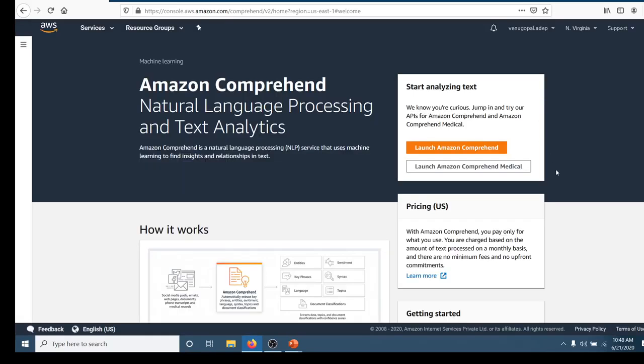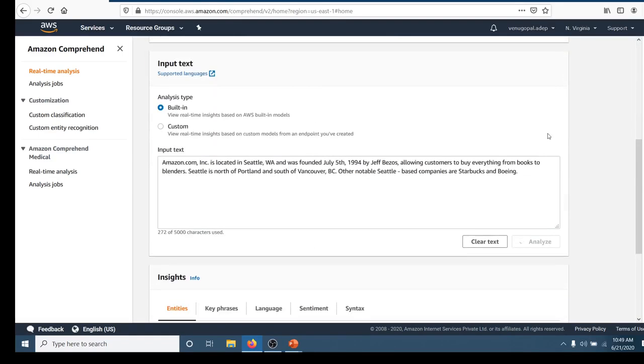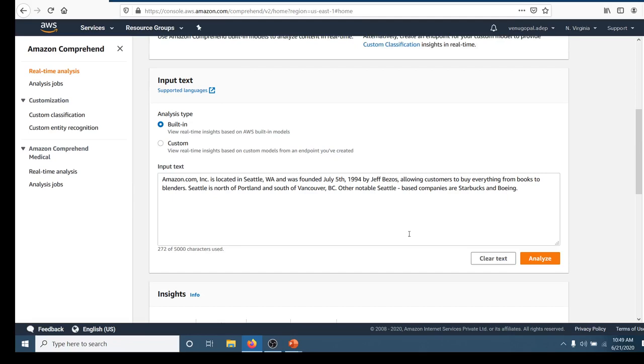As you can see, I have got the AWS Comprehend dashboard. I have to launch AWS Comprehend first of all. Yeah. So here's the text box I was talking about. Here you can paste your text. For this tutorial, we are going to go with the sample text. So here is the text and I am going to click on analyze.